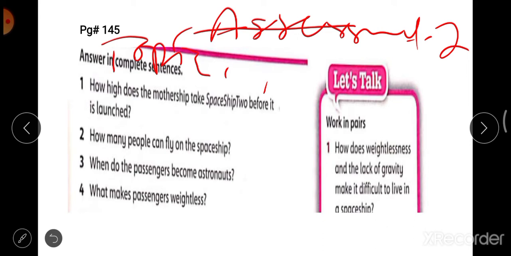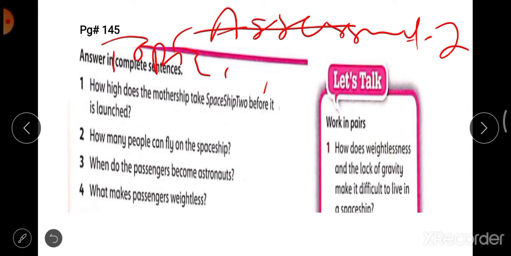How? We have discussed it in reading. Look at page 144, find the answer and write the complete answer. Don't write incomplete answers or incomplete sentences. Make sure that you are writing correct sentences.